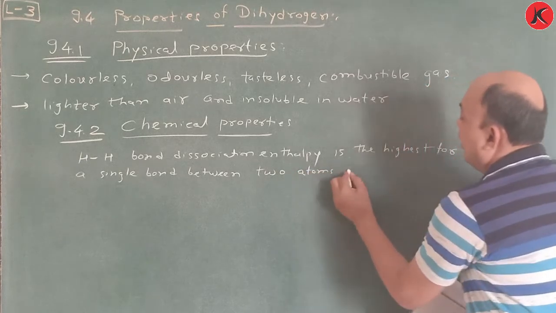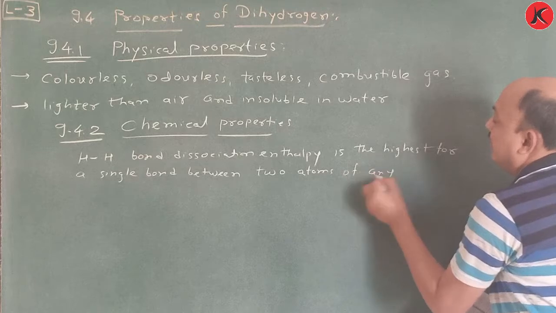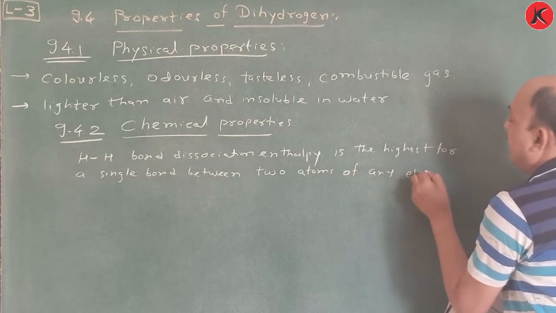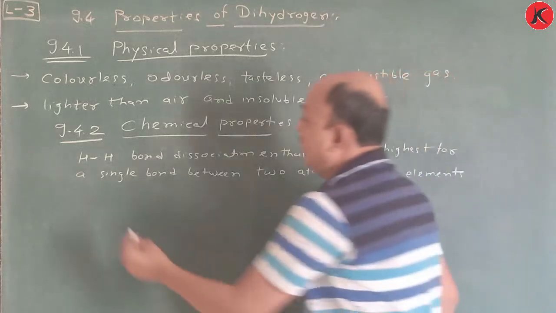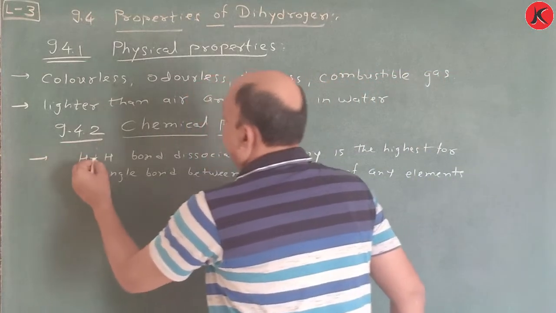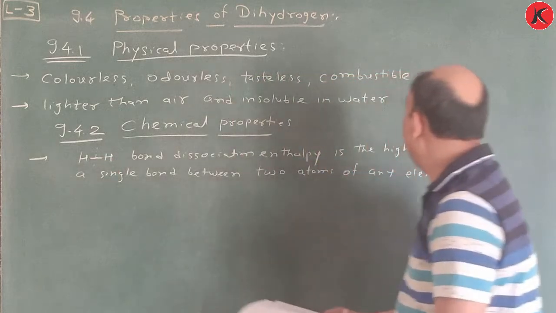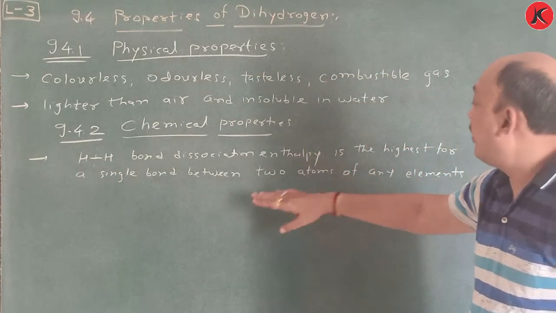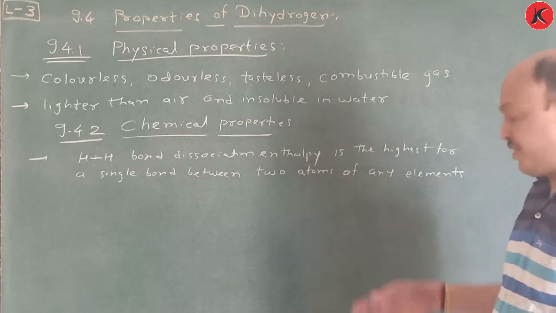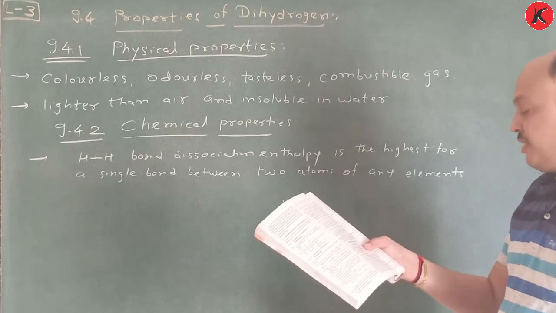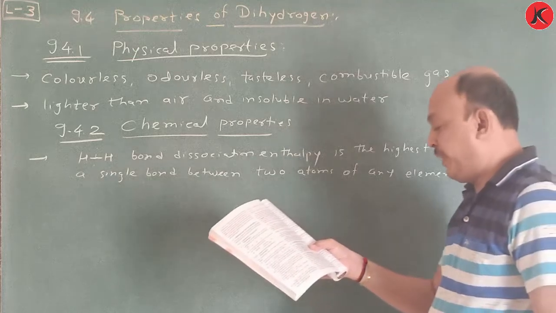So remember, this bond dissociation enthalpy is the highest for a single bond between two atoms of any elements. Okay, so this is first, according to dissociation enthalpy.